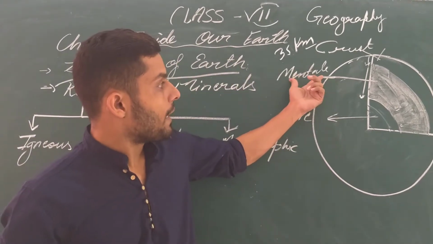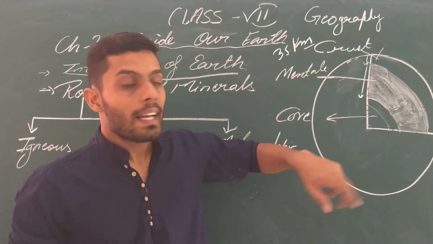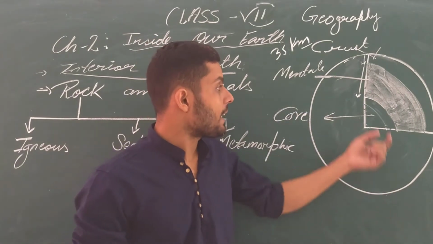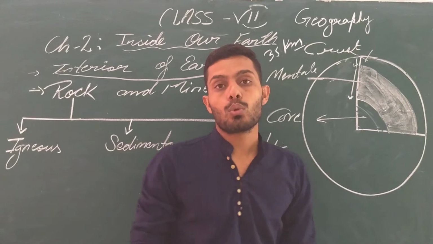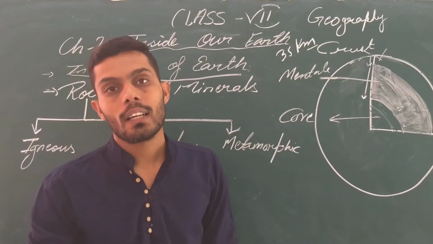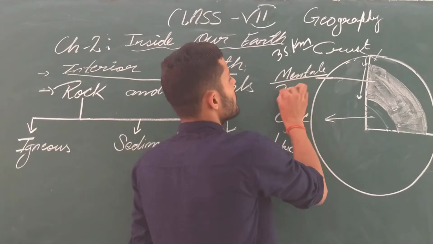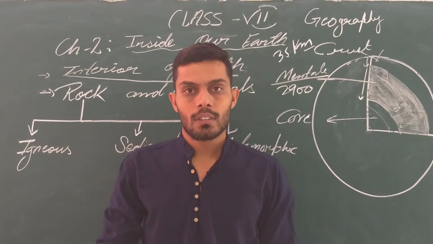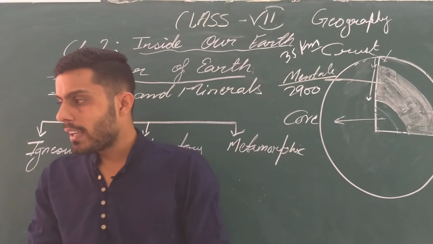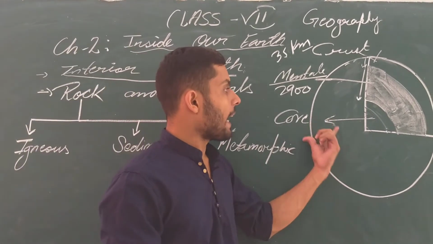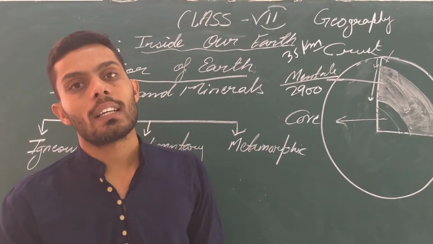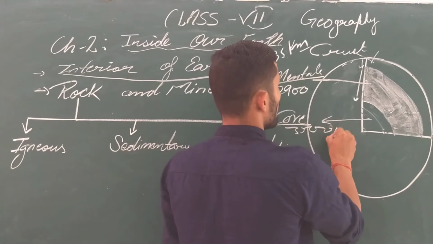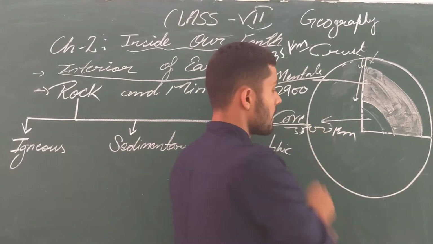Then comes the mantle. The mantle is just below the crust, and it extends up to 2900 kilometers. Got it? After that we have the last layer, the core. It extends up to 3500 kilometers.